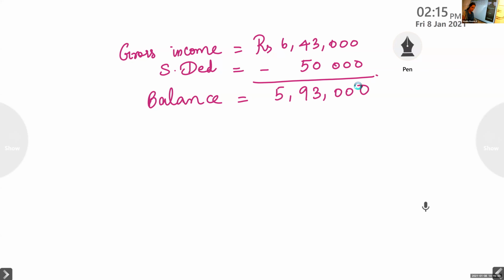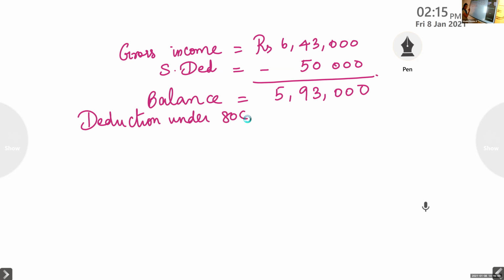He deposited rupees 7,250 in NPS, 24,000 as tuition fee, 15,600 as LIC premium, and 20,000 in NSC. See, all these things will come under the category of deductions under 80C, isn't it?